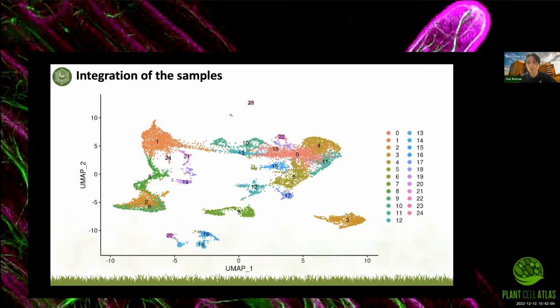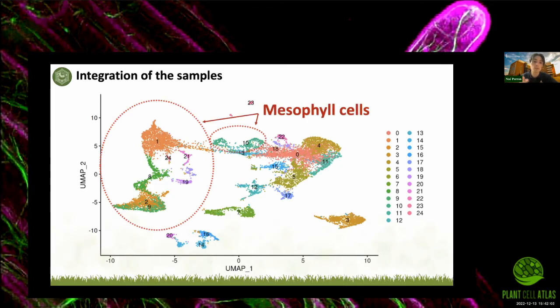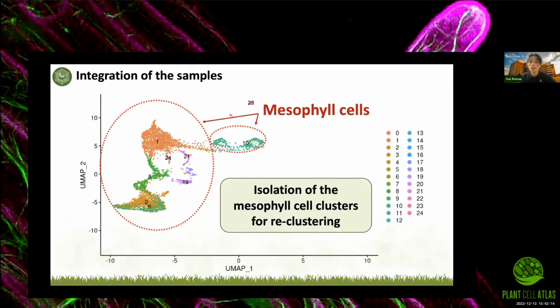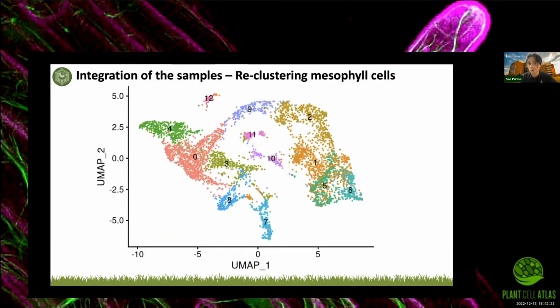Using the same annotation methods as we described earlier, we found that these clusters correspond to the mesophyll cells. And because the bulk of photosynthesis occurs in these cells, and this is what we care about, we isolated these clusters and reran the data processing steps to recluster these cells. This is what we can see here. So I know I've been showing a lot of UMAPs, but this one is very important. Here we have the mesophyll cells from all 4 samples combined. So it would be very interesting at this point to look at how some of the main genes of the CAM pathway are expressed here.